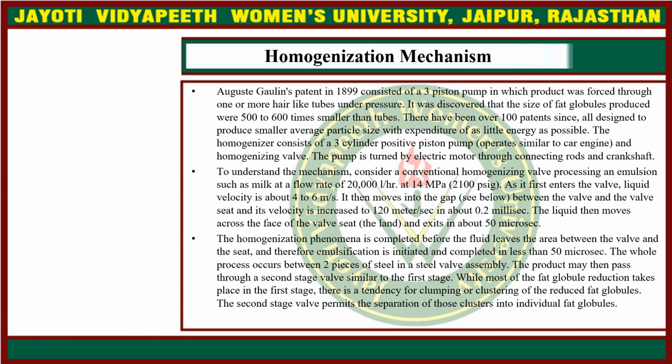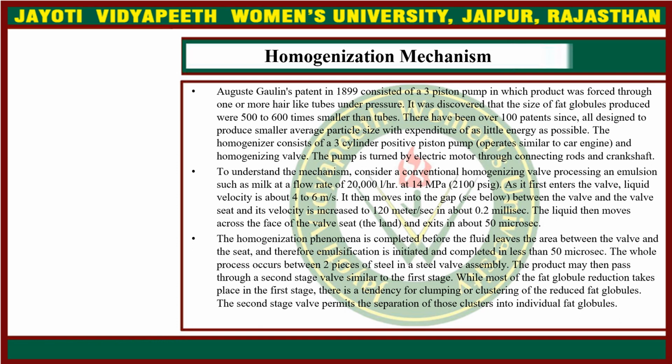To understand the mechanism, consider a conventional homogenizing valve processing an emulsion such as milk at a flow rate of 20,000 liters per hour at 14 megapascal. As it first enters the valve, liquid velocity is 4 to 6 meters per second, and it then moves into the gap between the valve and the valve seat, where its velocity increases to 120 meters per second in about 0.2 milliseconds. The liquid then moves across the face of the valve seat and exits in about 50 microseconds.